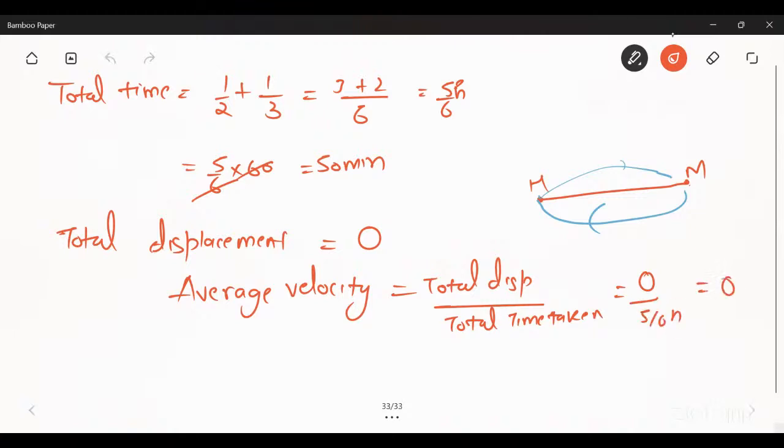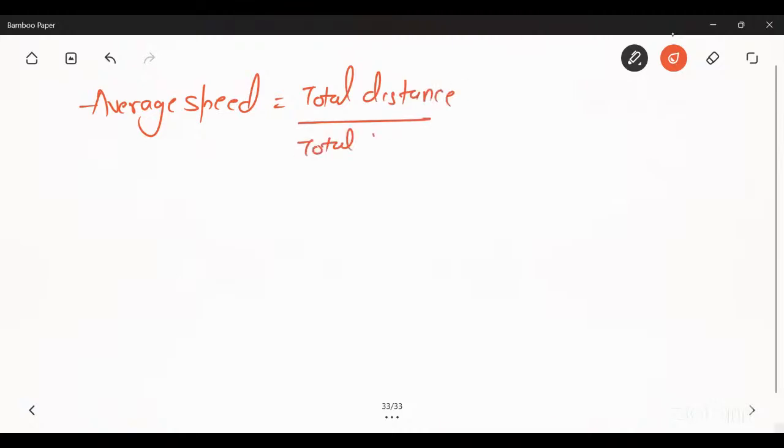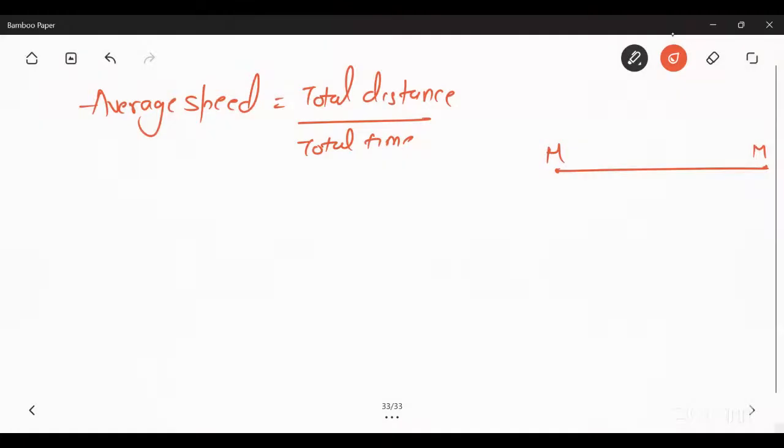Now the average speed. How can we find the average speed? Average speed is equal to total distance upon total time. What is the total distance? Suppose that is his home and that point is the market. He goes from home to market, which is 2.5 kilometer away, and after returning he covers the same 2.5 kilometer. So 2.5 plus 2.5 is the total distance, and the time is 5 upon 6 hour.